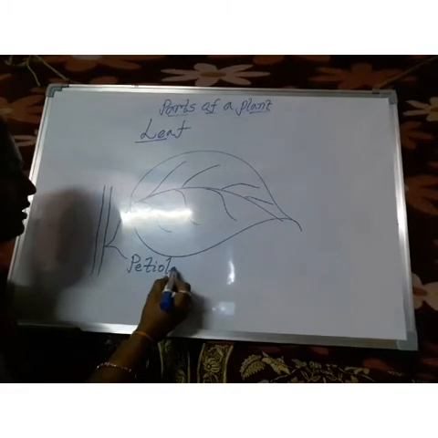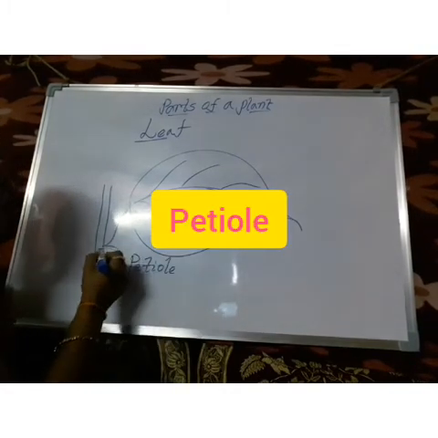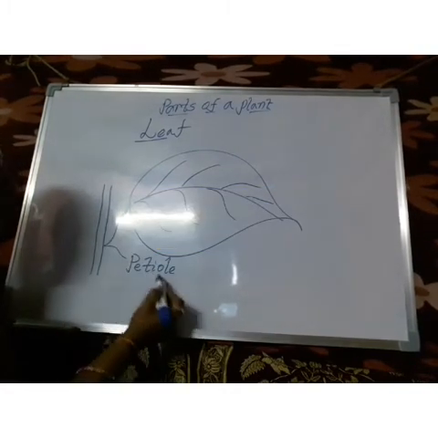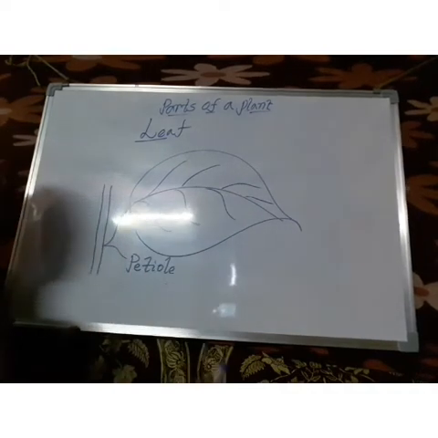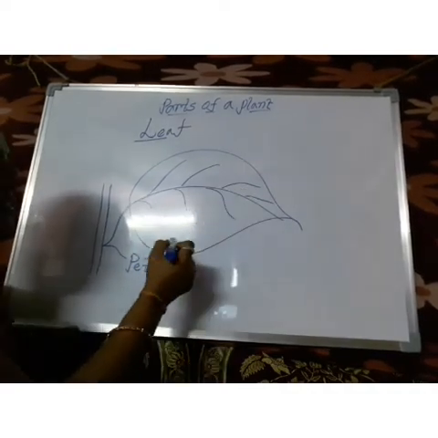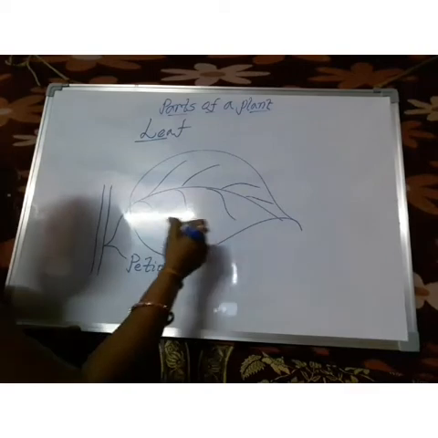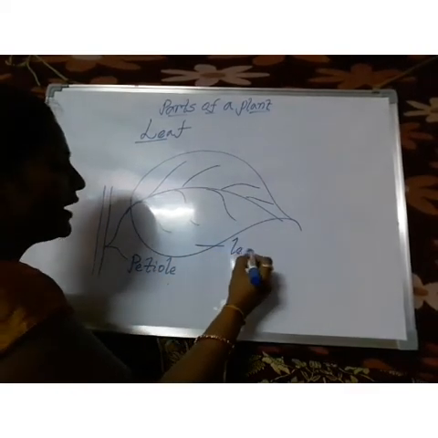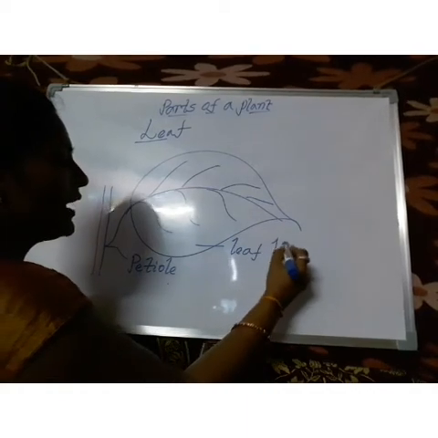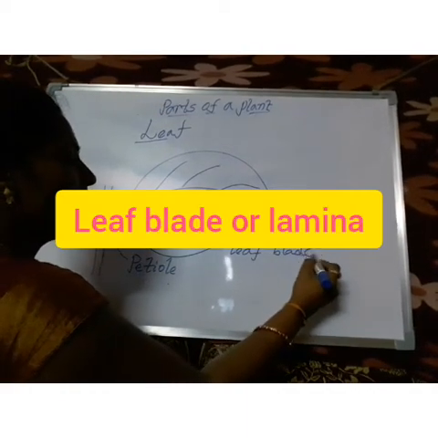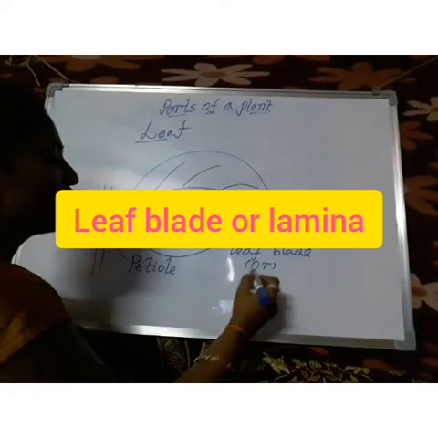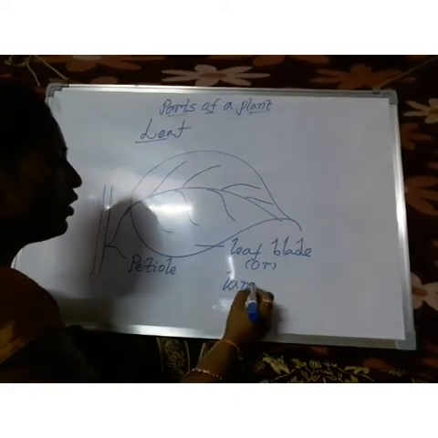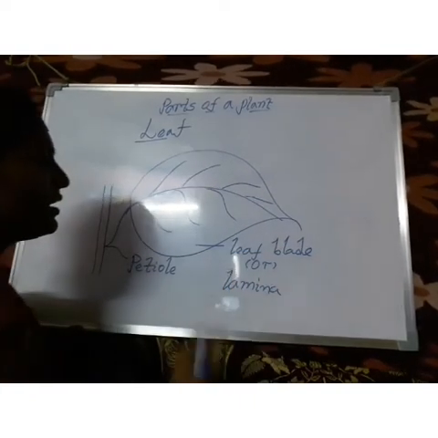Petiole. The part of the leaf which is attached to the stem is called the petiole. And the flat portion of this green area of the leaf is called the leaf blade, or lamina.